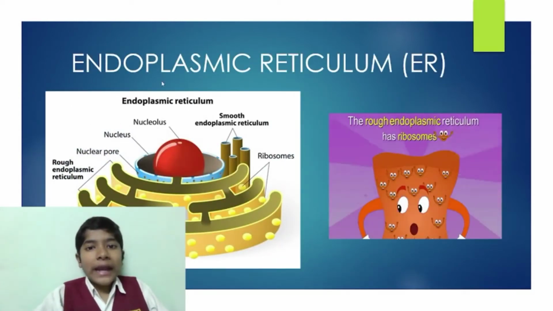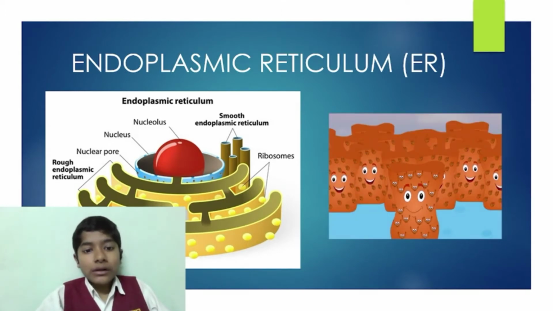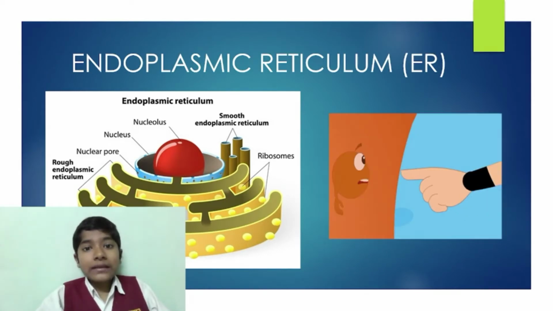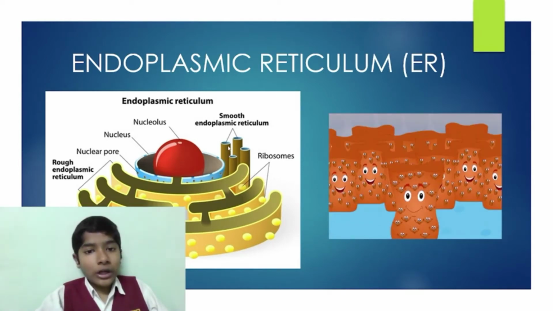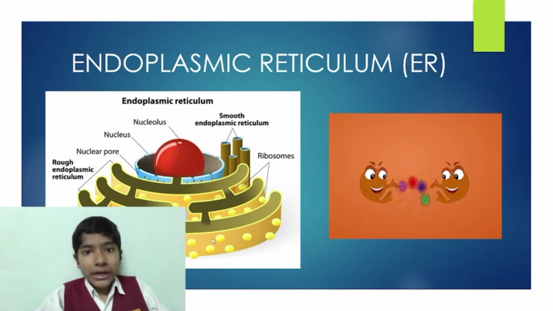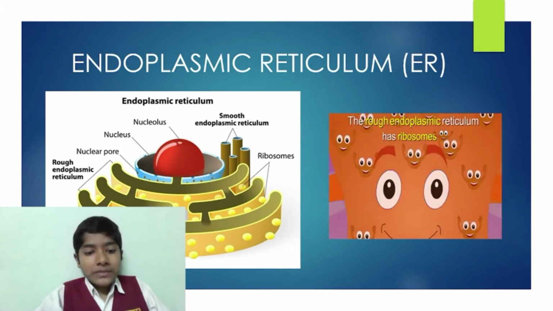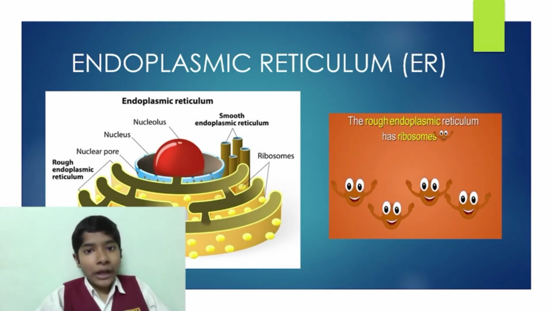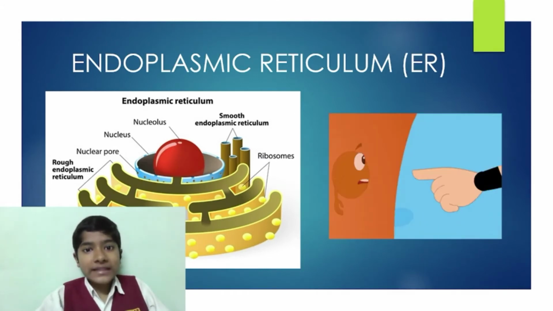Now we will talk about endoplasmic reticulum. Endoplasmic reticulum is a network of passage that transports proteins, fats, lipids from one part of the cell to the other. Basically, there are two types of endoplasmic reticulum: rough endoplasmic reticulum and smooth endoplasmic reticulum. Rough endoplasmic reticulum has ribosomes on it. That is the reason it is called rough endoplasmic reticulum. Rough endoplasmic reticulum is a site for protein manufacturing, whereas smooth endoplasmic reticulum is a site for fats and lipids manufacturing.